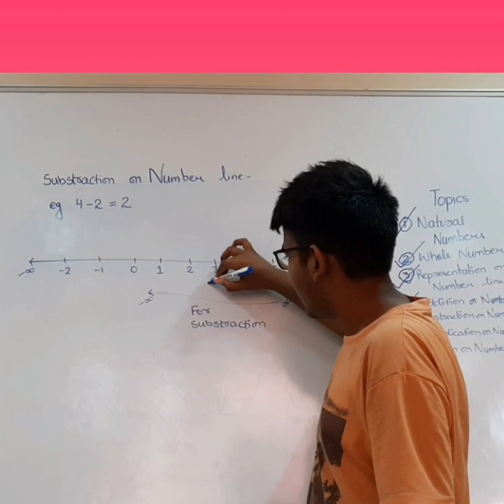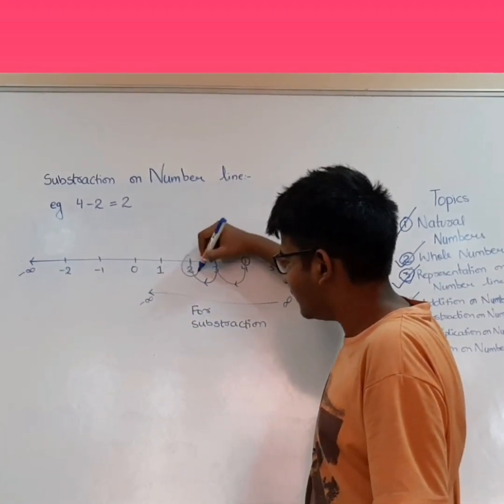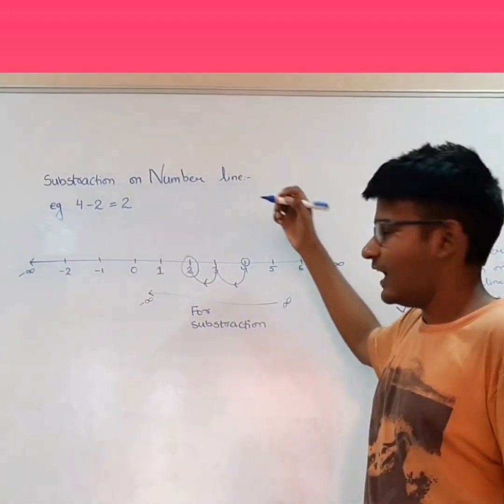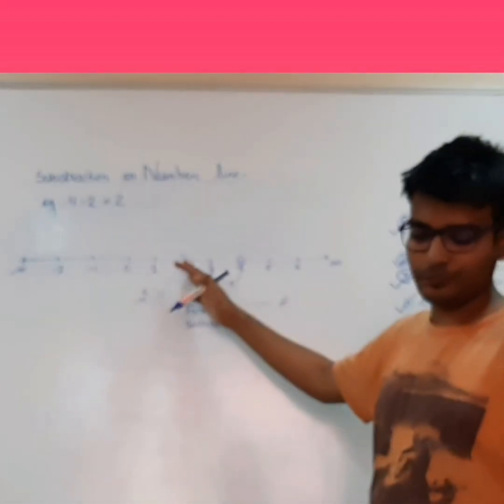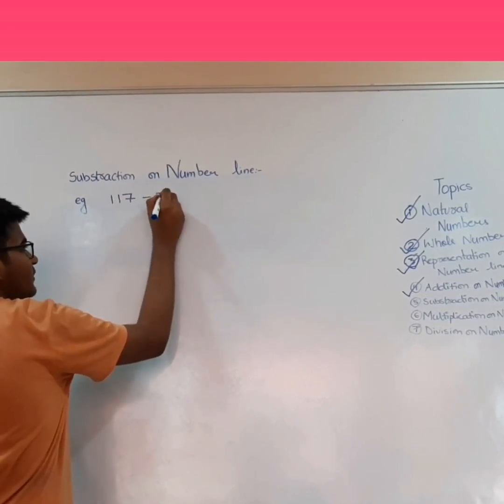1 unit and 2 units. The number we get after 2 jumps will be our answer. As in this case, it is 2. Let's take another example. For example, 117 minus 3.